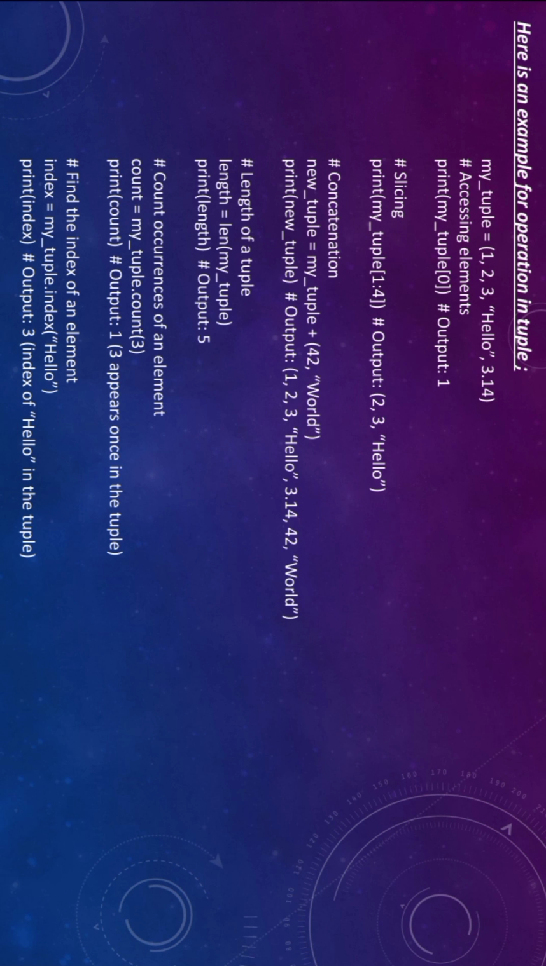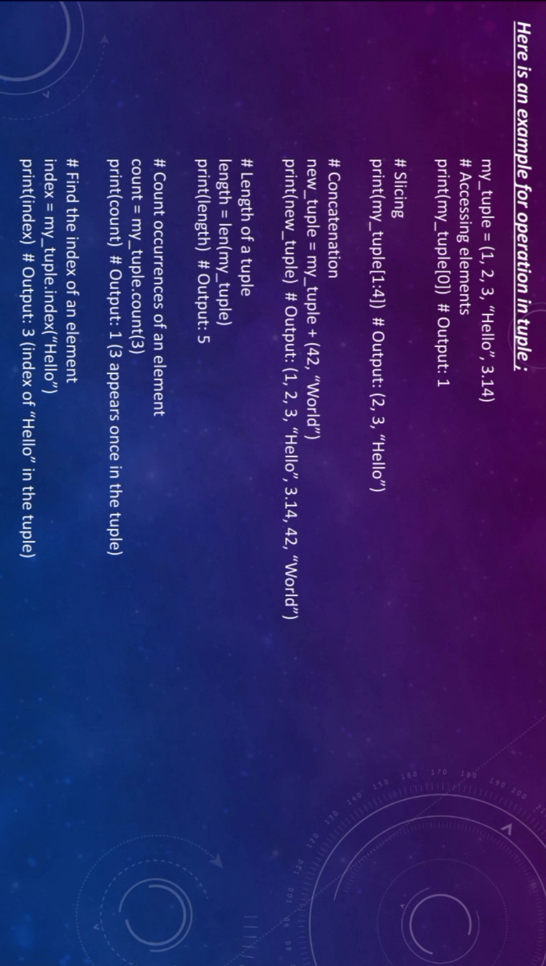So the output is 2 comma 3 and in double quotes hello, because the index of 1 is 1, the element present is 2, and from 1 to 4 the elements are integers and the string also is there. So the output is 2 comma 3 comma in double quotes hello.